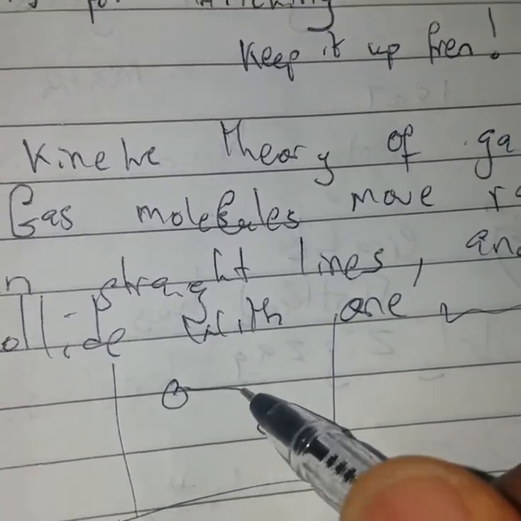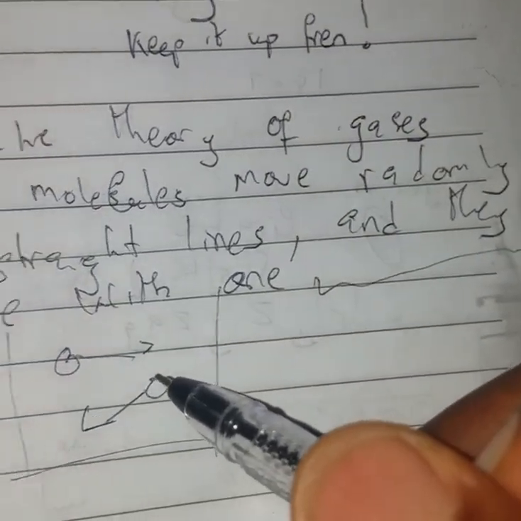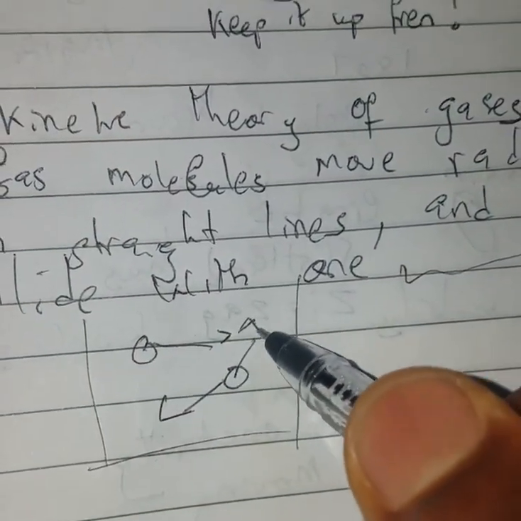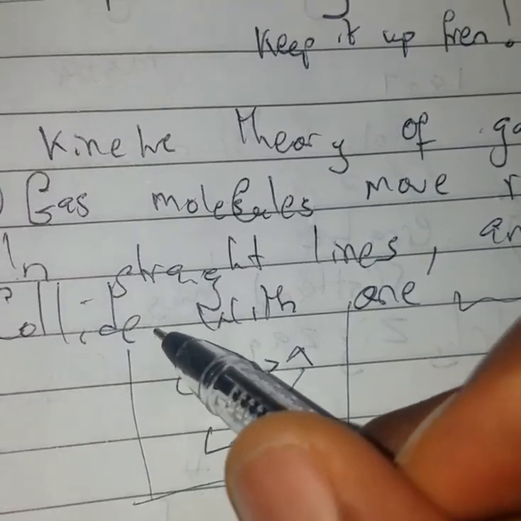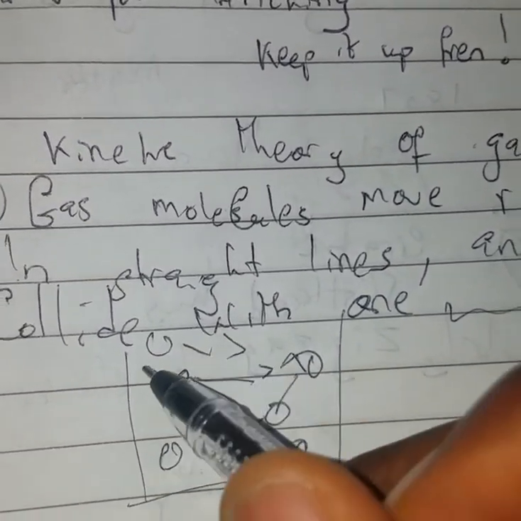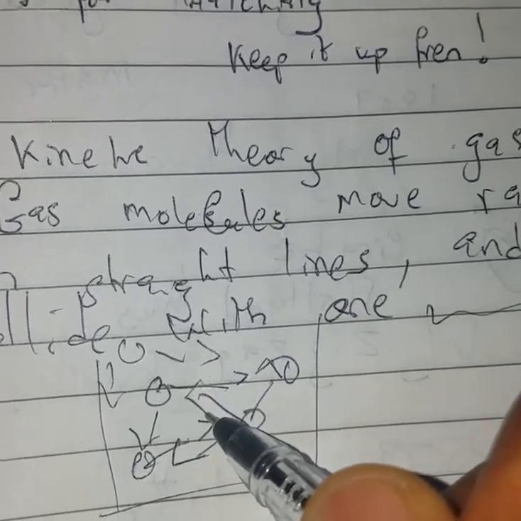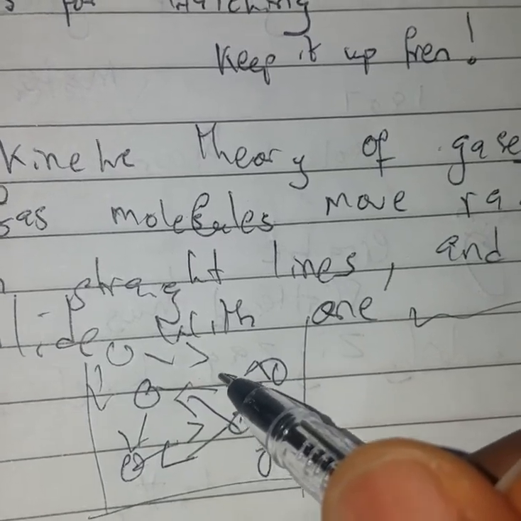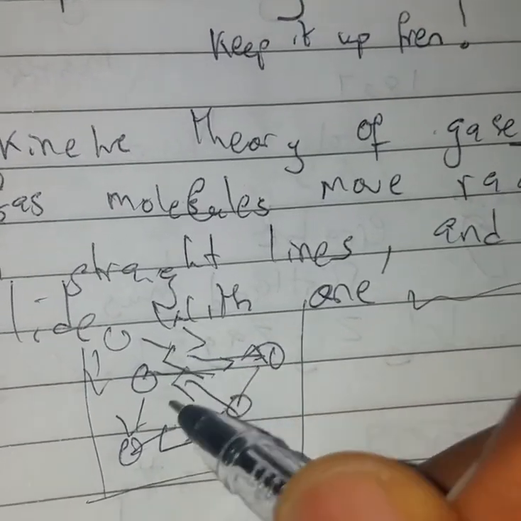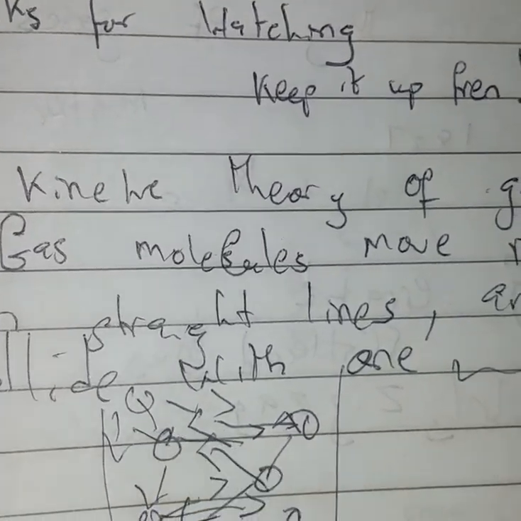When they keep on moving in straight lines randomly, since there are several of them, let me use several molecules. Since all of them are moving randomly, at some point several of them will collide, at regular intervals, with one another.